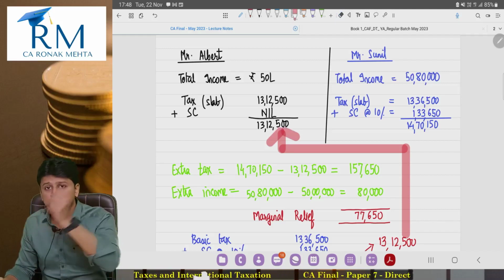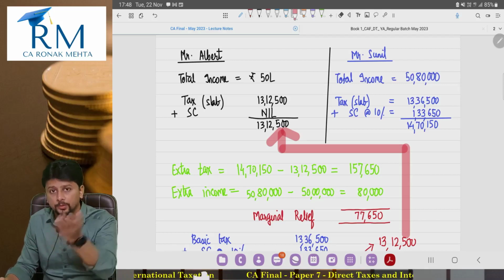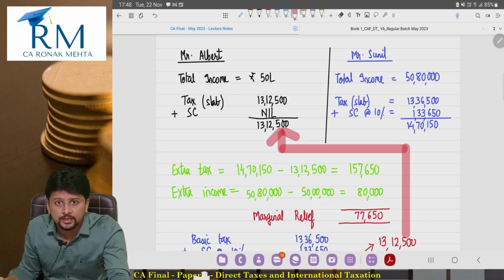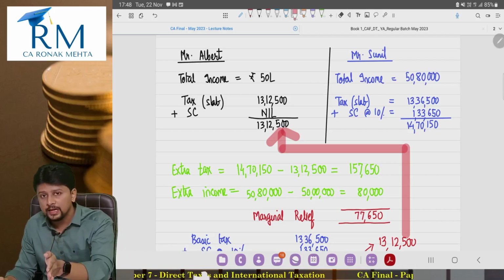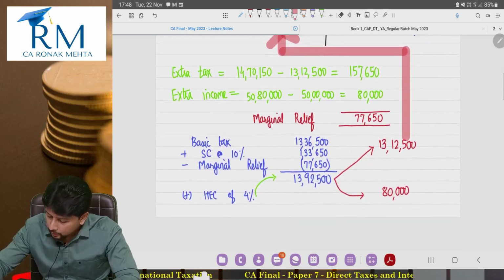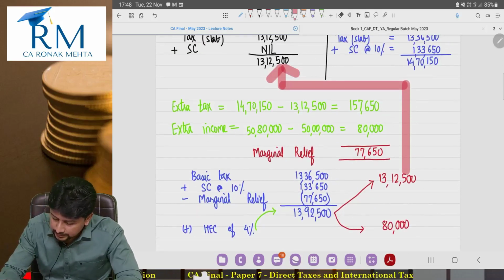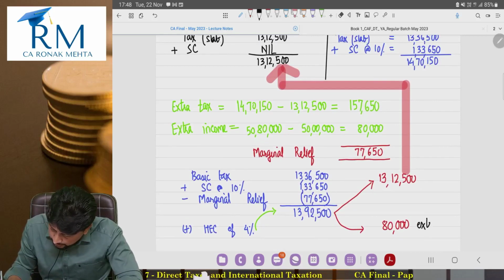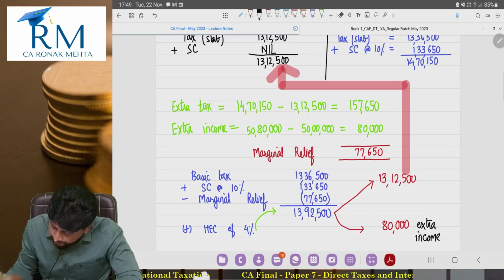That Mr. Sunil will anyway have to pay, because he is earning an income of 50 lakh 80,000. And on that 50 lakhs, the tax is 13,12,500. And what is this 80,000? 80,000 is nothing but the extra income that you earned, due to which surcharge became applicable.